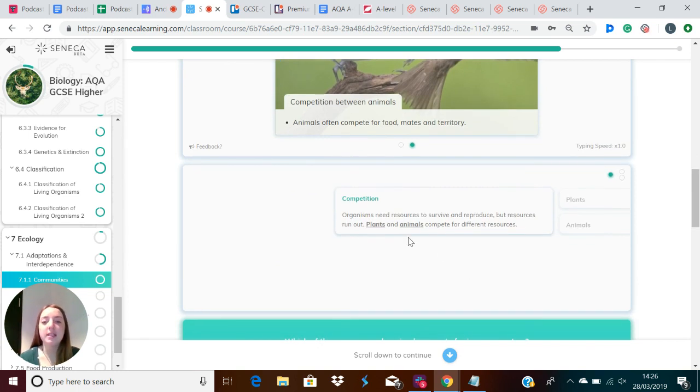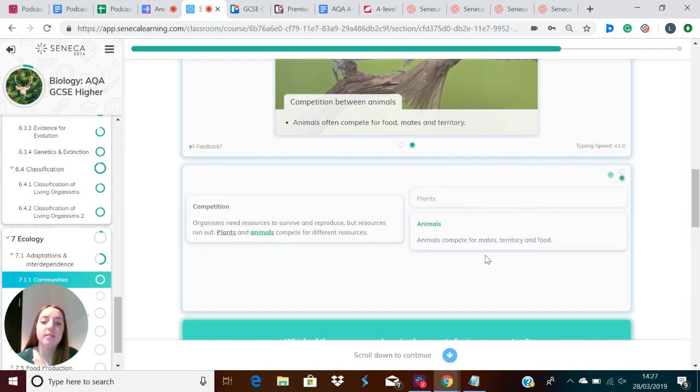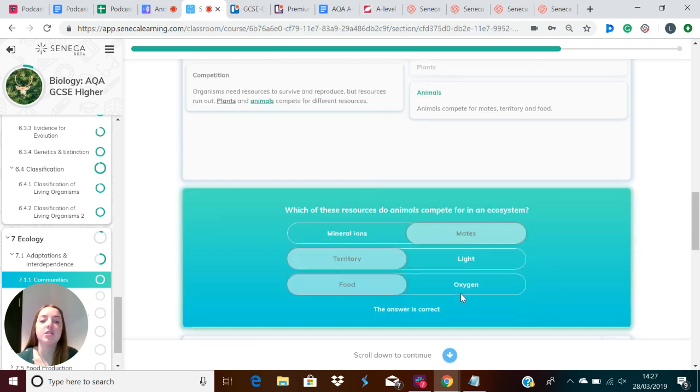So competition is between organisms for resources that they need to survive and reproduce. For plants, this could be things like water and mineral ions, light and space. And for animals, this is things like mates, territory, and food.